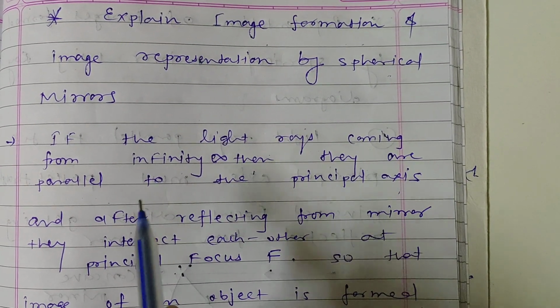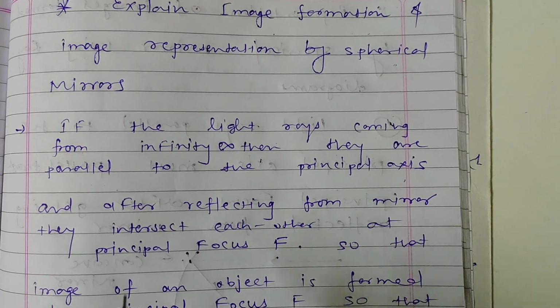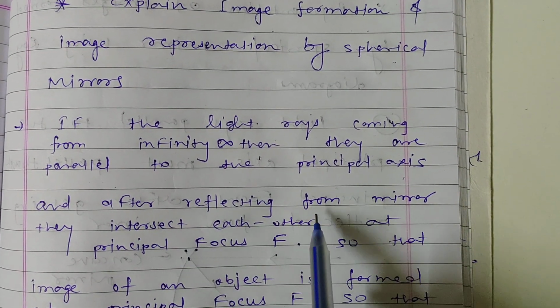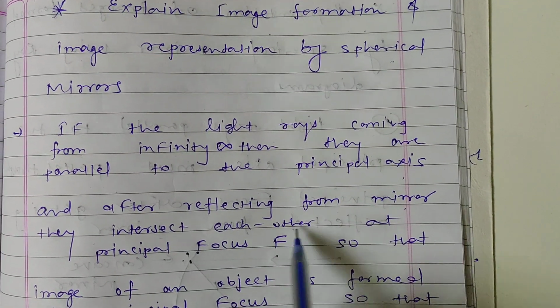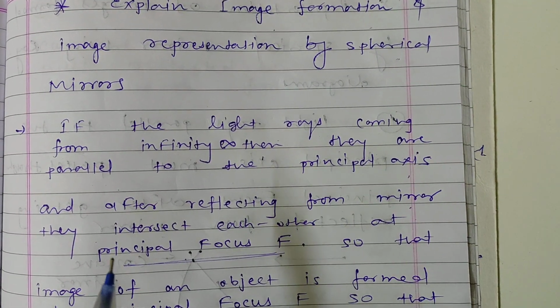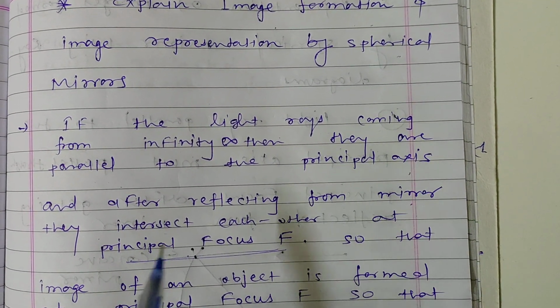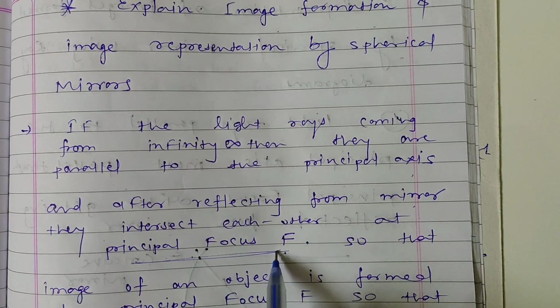If the light rays are coming from infinity, then they will be parallel to the principal axis, and after reflecting from the mirror they intersect each other at the principal focus. Remember this. If the light rays are parallel to the principal axis, then after reflection they must pass through the principal focus.